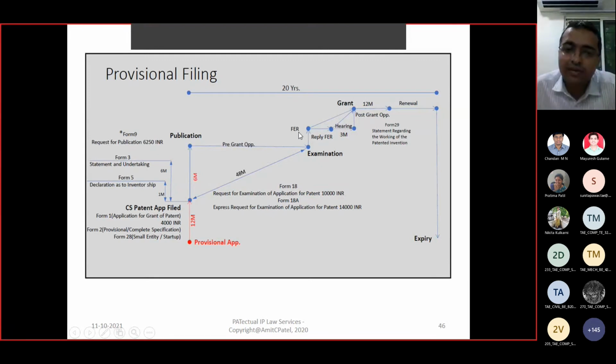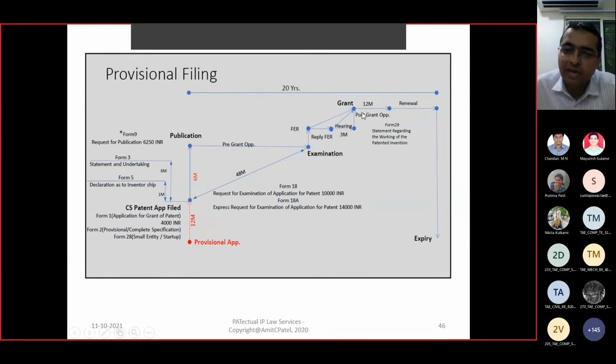First examination report. Based on this examination report, you have to submit the reply for the first examination report, right? And still, if there are any issues or challenges, you can ask the patent office for a hearing. Here you have to represent your case, and once the controller is satisfied, it will be granted.